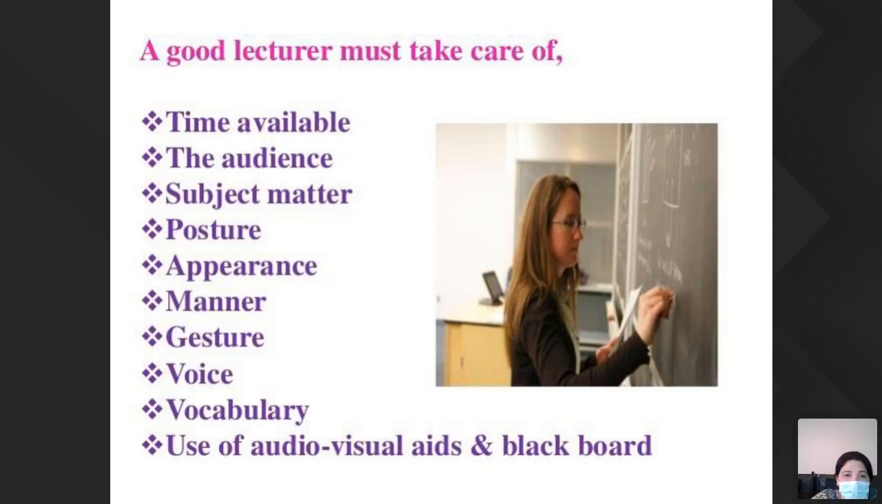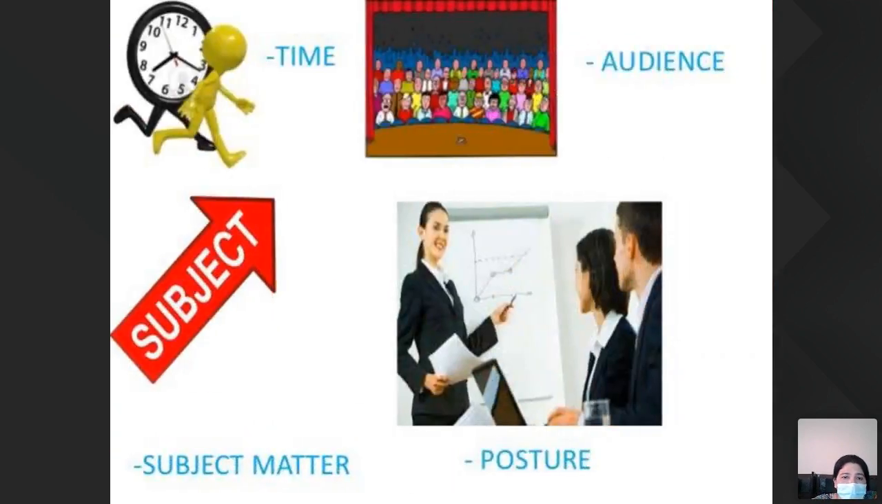Time is the biggest limit. If you go beyond the time, it may cause restlessness in the students. You must see the audience, how many, what tools and strategies you can use, and how to maintain the classroom environment is very important. Subject matter, posture, appearance and manners, gesture, voice, vocabulary, use of audiovisual aids and blackboard are very important while delivering lectures. Here the audience may be small or large, and how much time, as I mentioned in the previous slides.